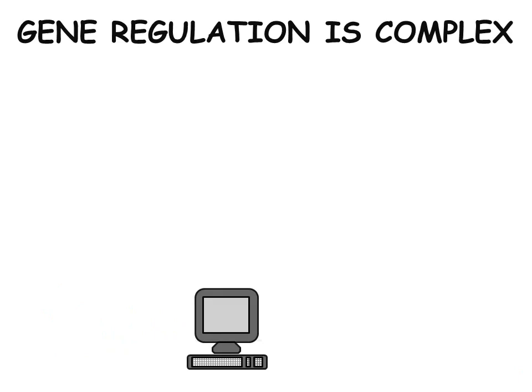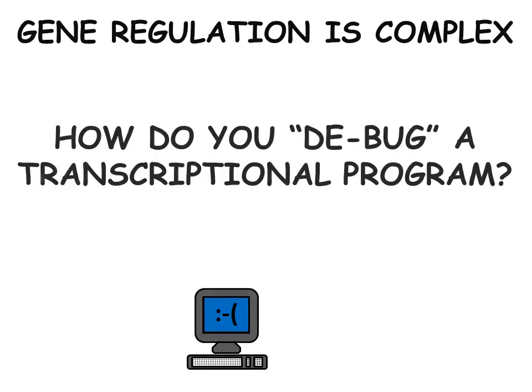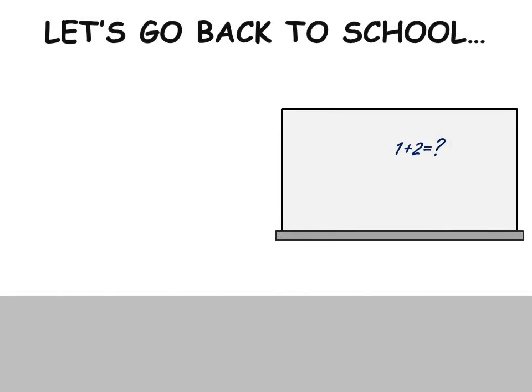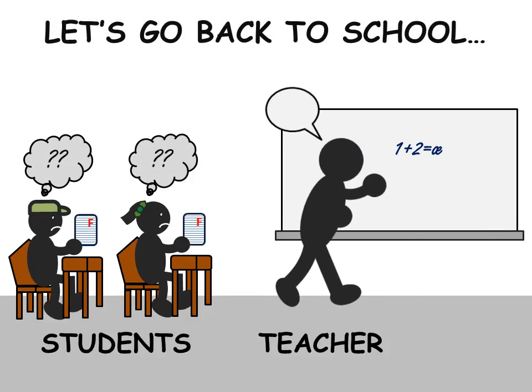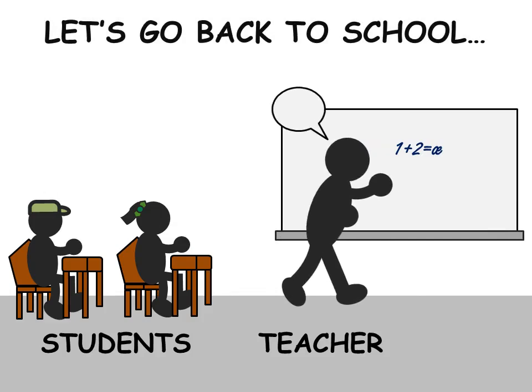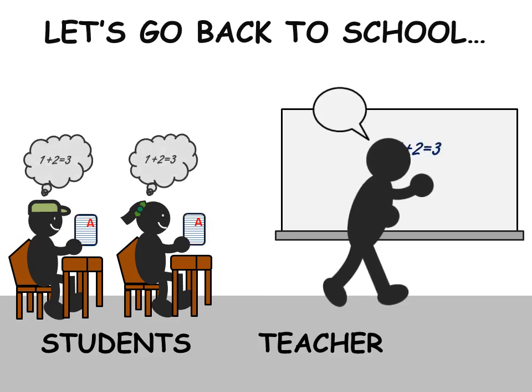In many ways, cells are like little computers running transcriptional programs that will determine the state of the cell. Sometimes something goes wrong in the cell's programming, but how can we learn and debug the transcriptional programs in a cell? Well, let's go back to school. At school, some teachers may do a poor job communicating with students, resulting in poor student performance, while others may be excellent teachers, with all students passing their exams.